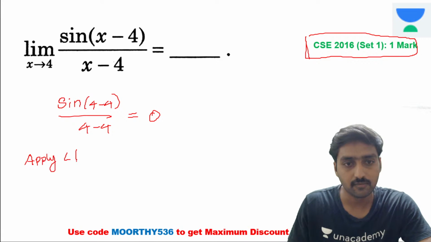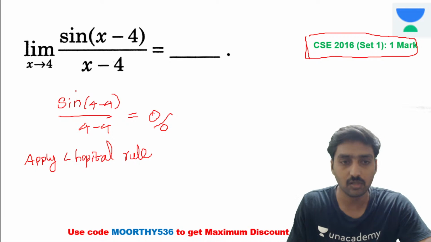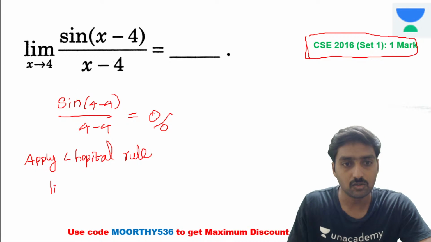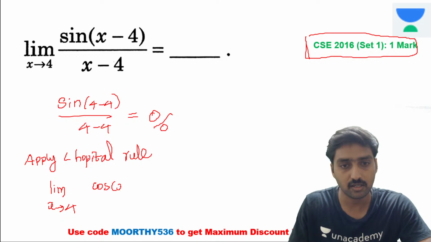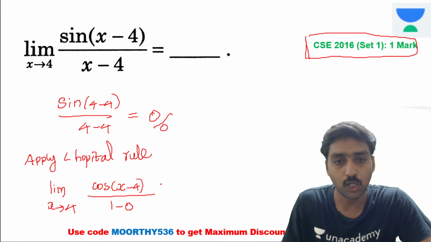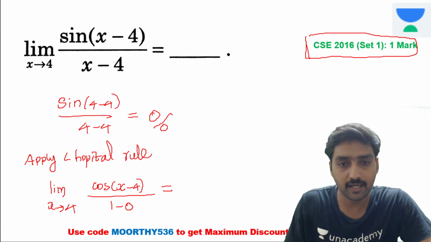If it is 0 divided by 0, it's an indeterminate form, so apply L'Hopital's rule. What does it state? We need to differentiate the numerator separately and the denominator separately. The differentiation of sin(4 - x) is cos(4 - x) into the derivative of the inside, and the denominator x differentiation is 1, and 4 differentiation is 0. Now substitute the limit again, x is equal to 4.